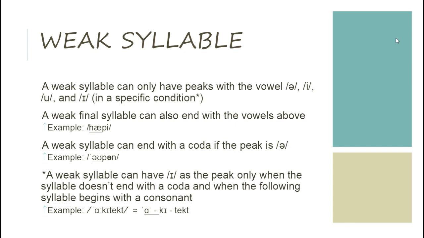A weak syllable can end with a coda if the peak is schwa. For example, open. Now, in a specific condition with a marked little star, a weak syllable can have the peak only when the syllable doesn't end with a coda, and when the following syllable begins with a consonant. For example, architect.